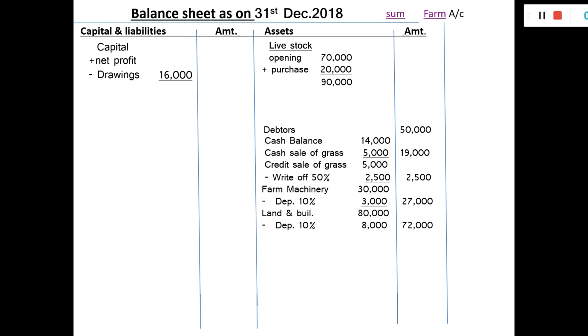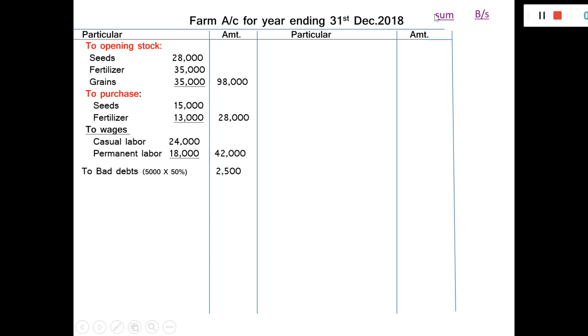For the farm machinery 3,000, for the land and building 8,000. Go to the farm accounts. Depreciation for the machinery 3,000, for the land and building 8,000, total 11,000 in outer columns. Go to the sum again.